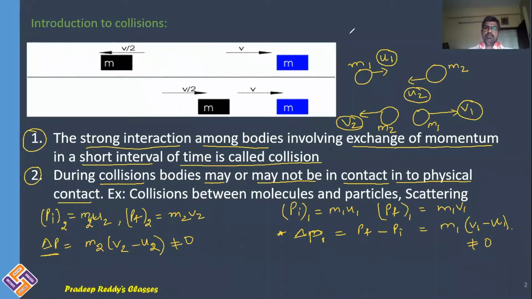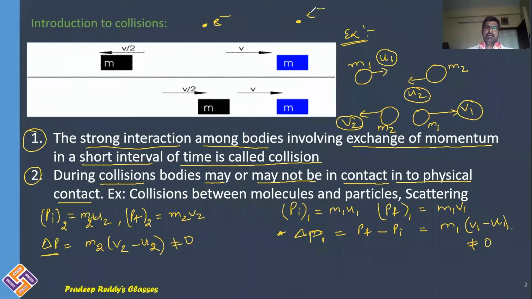Here in this example, we have learned that two masses come closer to each other, they hit one upon the other, and as a result there is exchange of momentum. But apart from that, two electrons or two protons can come closer to each other. Say there is an electron here which is a negatively charged particle, there is another electron here which is also negatively charged.